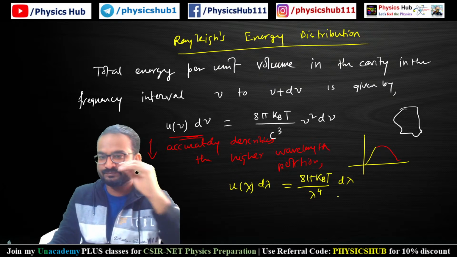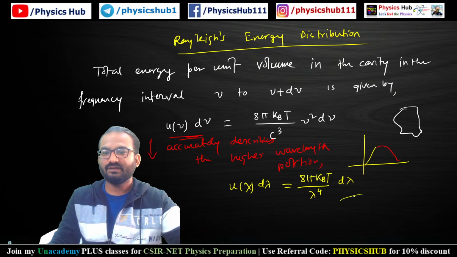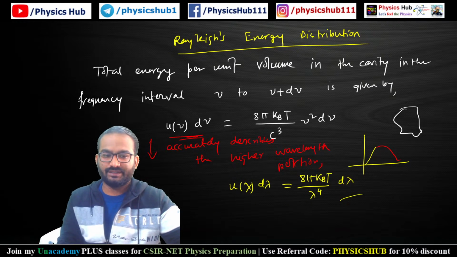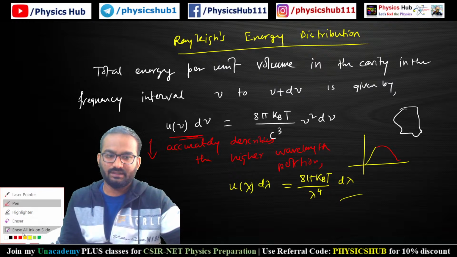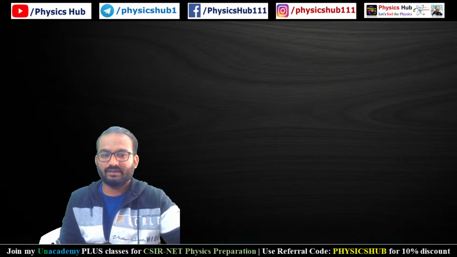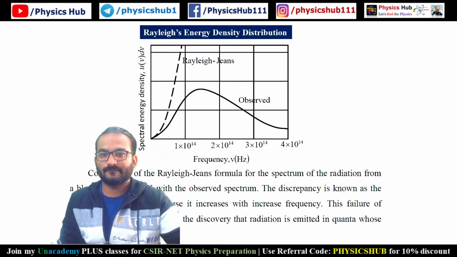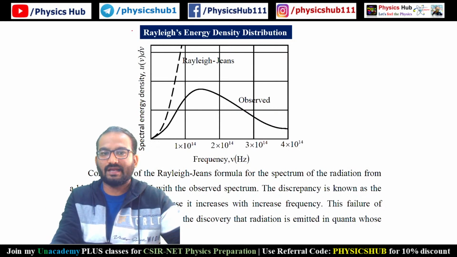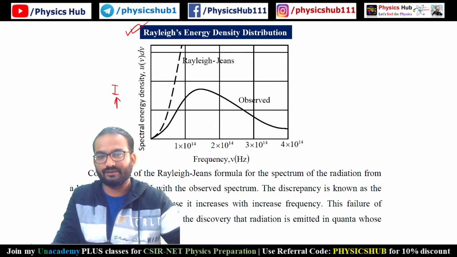Okay, so in this way Rayleigh tried to describe the black body radiation curve. Here in this Rayleigh energy distribution figure, intensity has been plotted versus frequency.